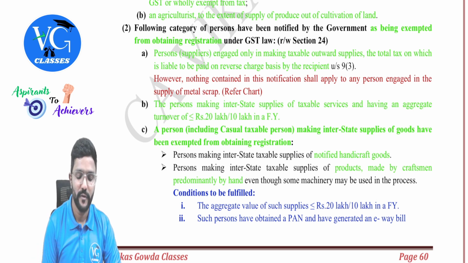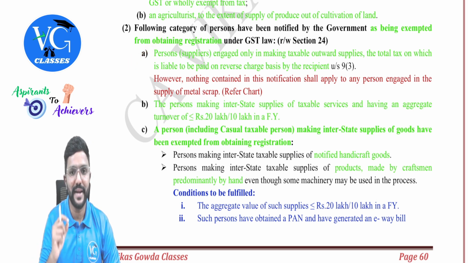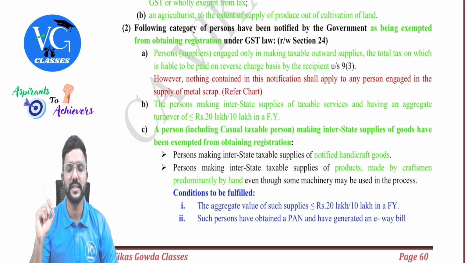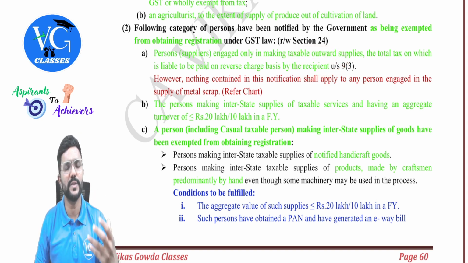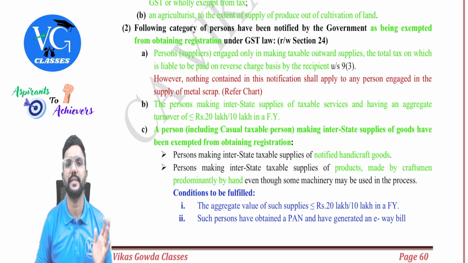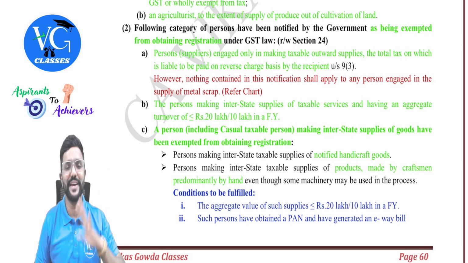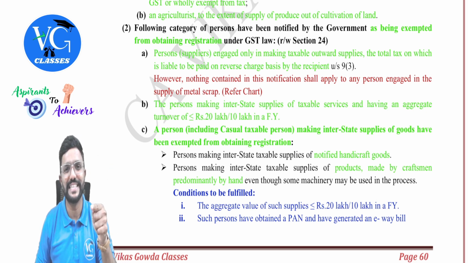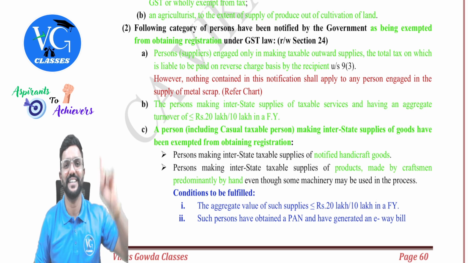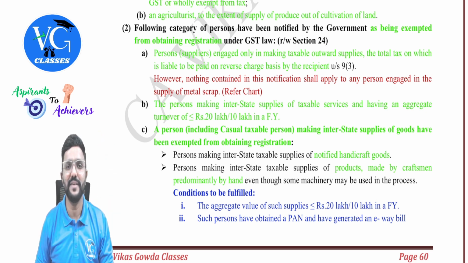Okay. Who are those? First one, persons, that is the suppliers who are engaged only in making taxable outward supplies, the total tax on which is liable to be paid on reverse charge basis by the recipient. So if I am a supplier who is supplying goods or services which is always taxable under reverse charge mechanism, as a supplier, I need not get registered. Irrespective of my turnover, I need not get registered. But for the recipient, as RCM is applicable, they have to get registered, given in section 24. Whenever RCM is applicable, the recipient has to get registered, guys.